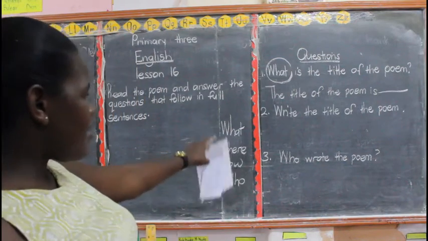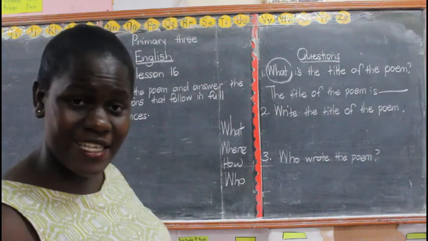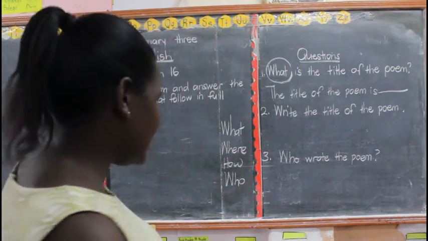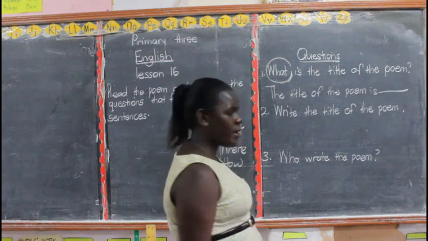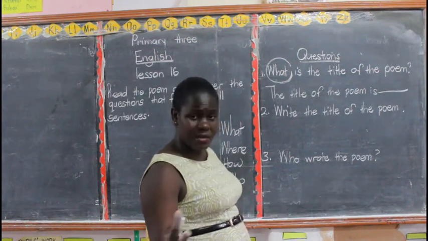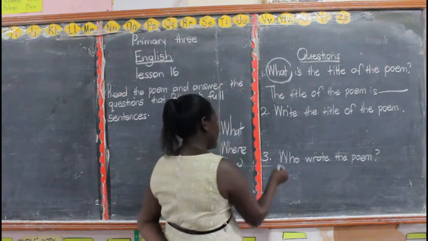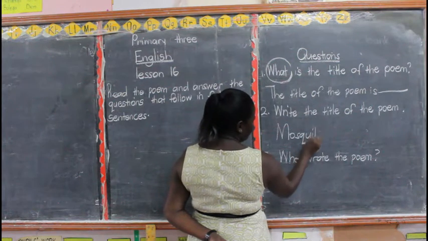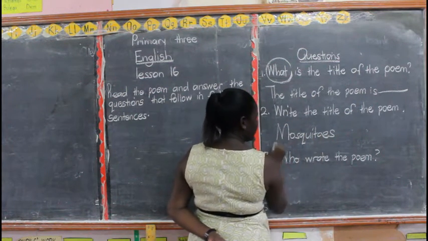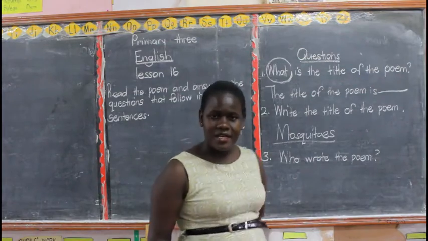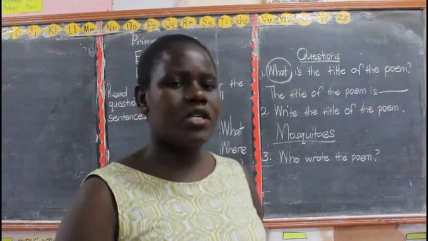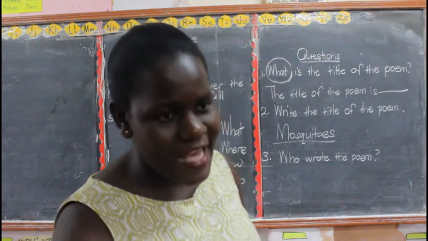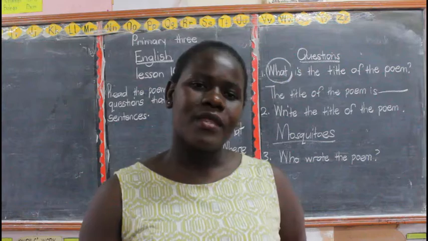Then here they're saying, write the title of the poem. Remember they're just saying write. So you simply look for the title and you also write. Write the title of the poem. What was it all about? It was about mosquitoes, isn't it? So just come and say mosquitoes. Mosquitoes. As simple as that. You underline your answer. Yes? Write the title of the poem, mosquitoes. What is the title of the poem? The title of the poem is, you put the answer.